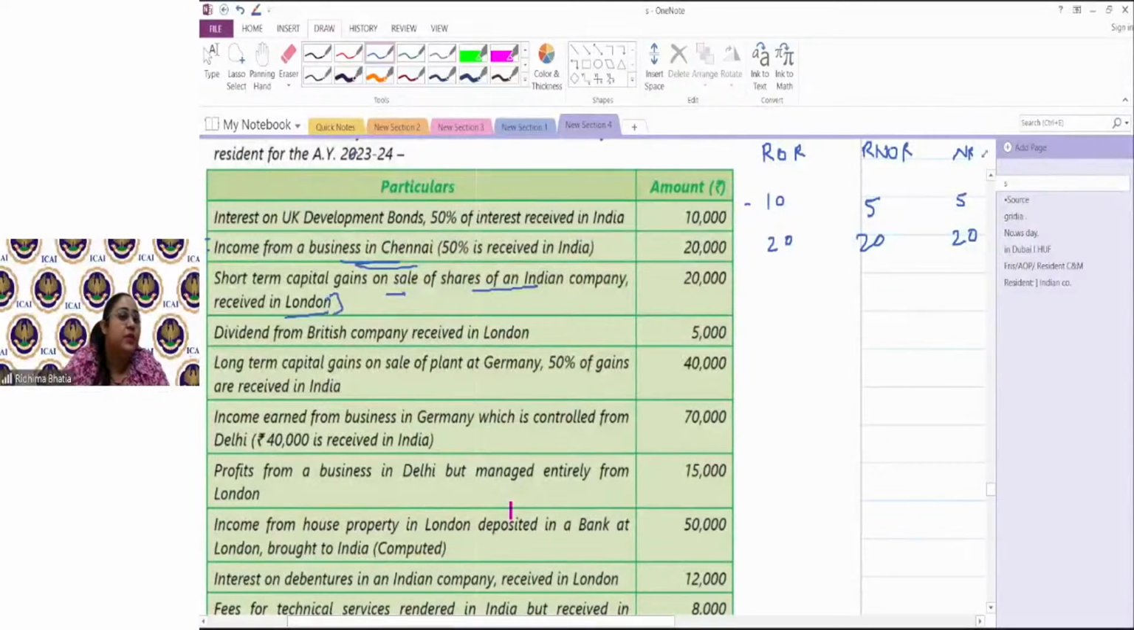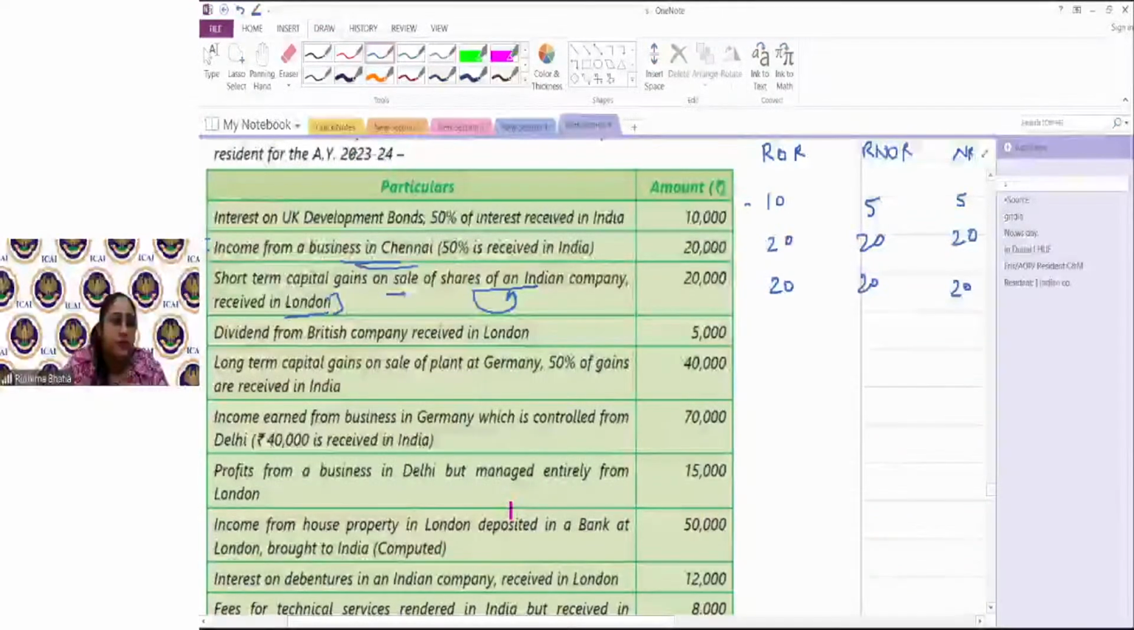First of all, you see whether it is income accruing or arising in India. The answer is yes. Why? Because the capital asset is situated in India. Capital asset situated in India means it's shares of an Indian company. Even if it is received outside India or not, does not matter. So this 20,000 would be taxable for all categories of person.